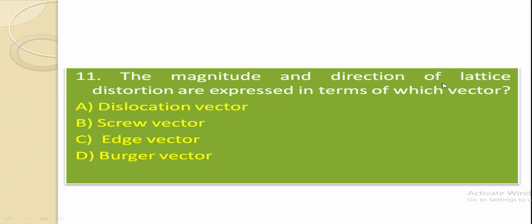The magnitude and direction of lattice distortion are expressed in terms of which vector? Dislocation vector, skew vector, edge vector, or Burgers vector? The right option is Burgers vector. Burgers vector is used to denote magnitude and direction. In physics, the Burgers vector, named after Dutch physicist Jan Burgers, is a vector often denoted as small b that represents the magnitude and direction of the lattice distortion resulting from a dislocation in a crystal lattice.